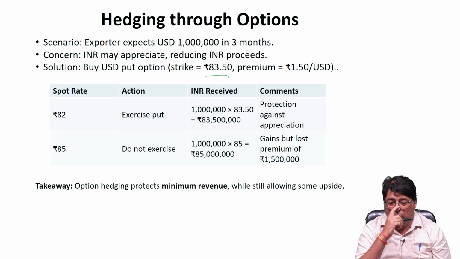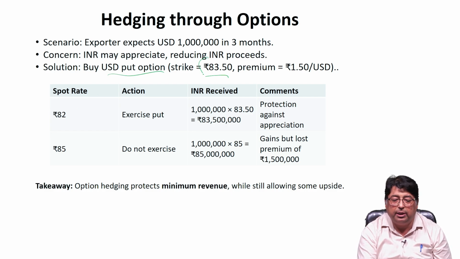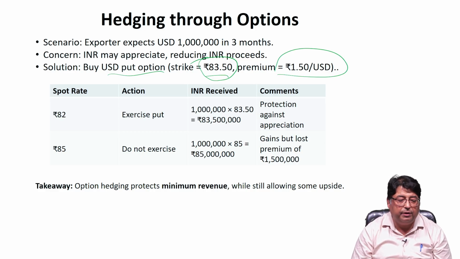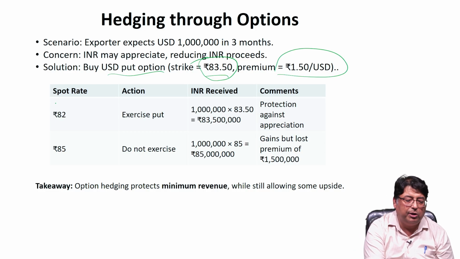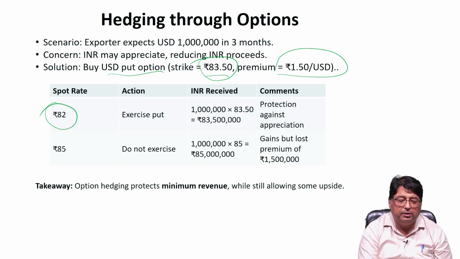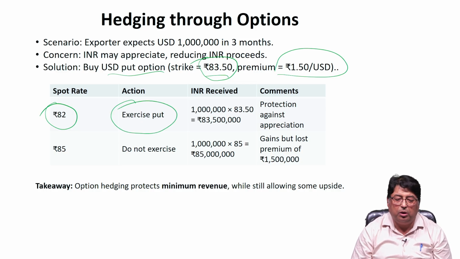So, the solution is to buy a US dollar put option. Strike price is 83.5. Now, what do we mean by it? US dollar put option means the option to sell US dollar at 83.50, and against that the premium paid is 1.5 rupees per dollar. So, what is happening if we take different scenarios? Let us suppose 3 months later the spot rate is 82 rupees. So, what will the exporter do here? It will exercise the put option, because the strike price is higher than the spot rate.